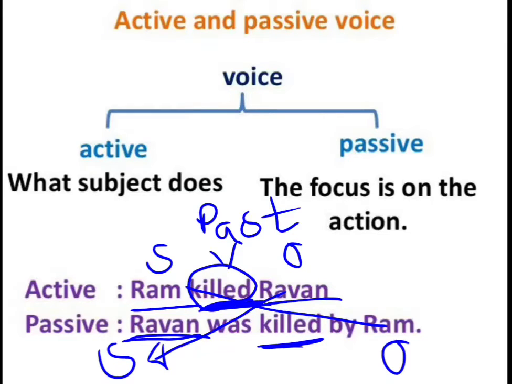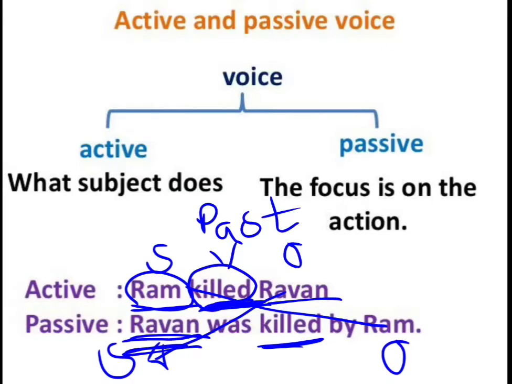So look at the first sentence. Ram killed Ravan means what the subject does. Here Ram is the subject. The action of Ram is to kill Ravan. And in passive voice, what happened with this subject? Ravan was killed by Ram. So what happened with Ravan? He was killed by some person, by Ram.